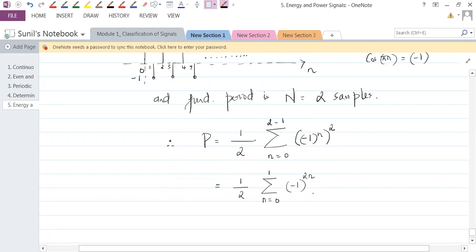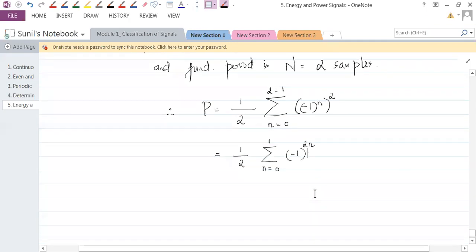Understand? So how does it look? How many samples are there now in this particular summation? There are 2 samples. One is minus 1 to the power 0 plus minus 1 to the power 2, because this is x of 0, this is x of 1. x of 0 would be 2 into 0, so it's to the power 0. It is 2 into 1, so it is power 2.